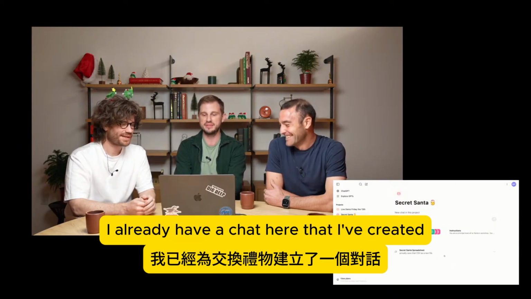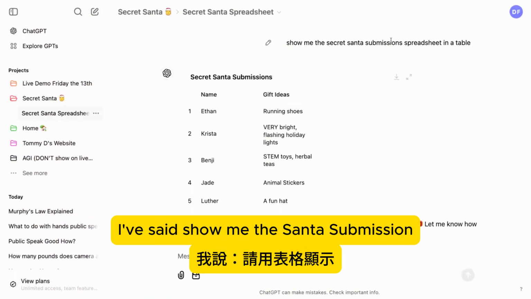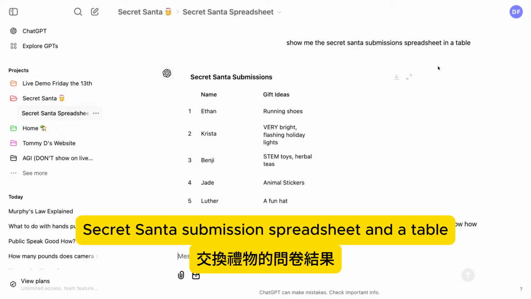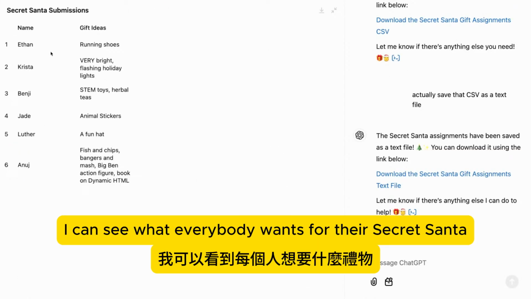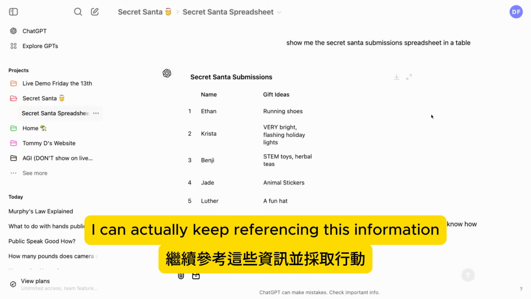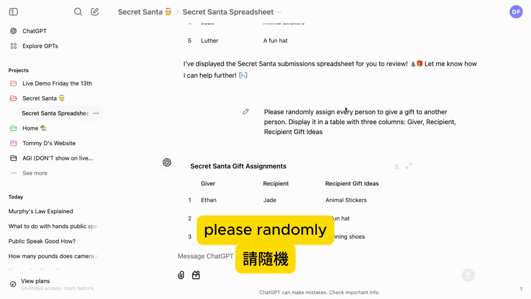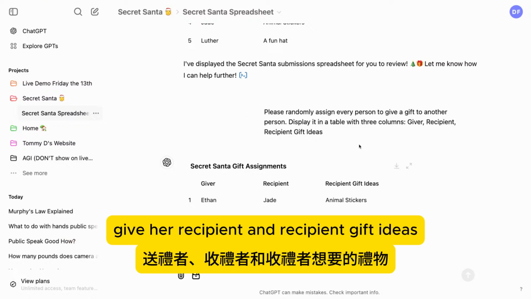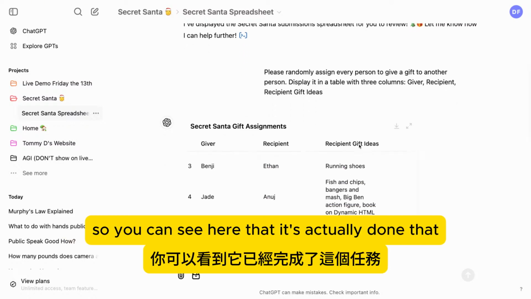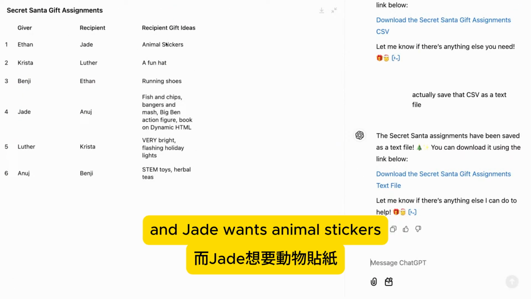If I look, I already have a chat here that I've created for the Secret Santa. I've said, show me the Secret Santa submission spreadsheet in a table. This is pulling that data from the spreadsheet that I uploaded in the project, and so I can see what everybody wants for their Secret Santa gift. On top of that, I can keep referencing this information and act on it. Below, I said, please randomly assign every person to give a gift to another person. Display in a table with 3 columns: giver, recipient, and recipient gift ideas. You can see here that it's actually done that. So I know that Ethan is giving a gift to Jade, and Jade wants animal stickers.